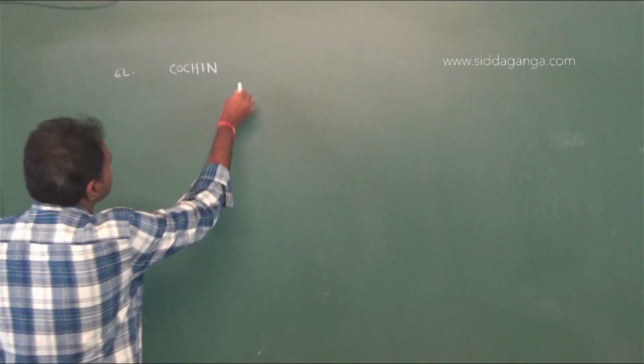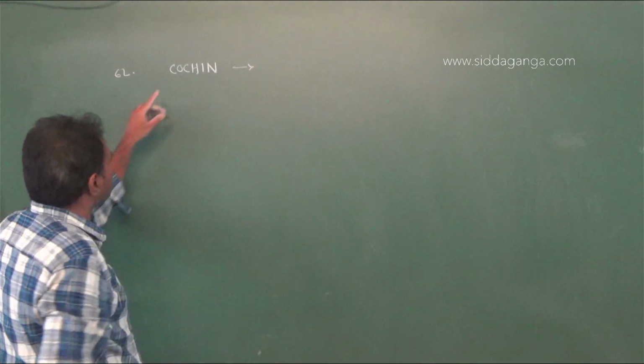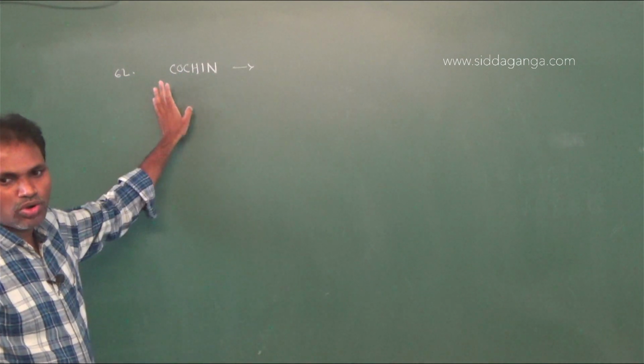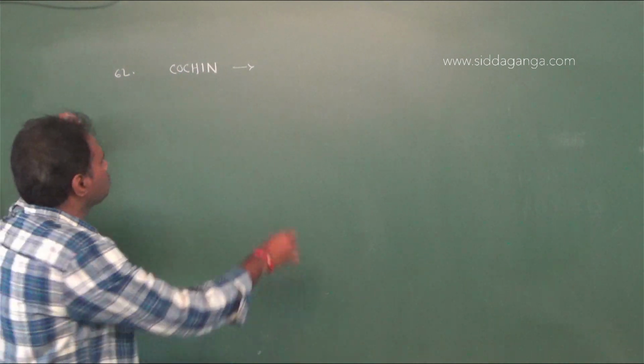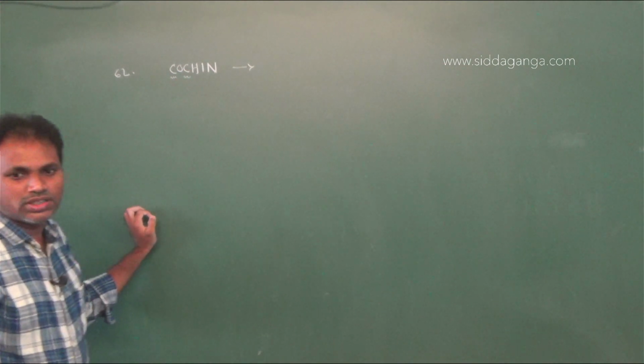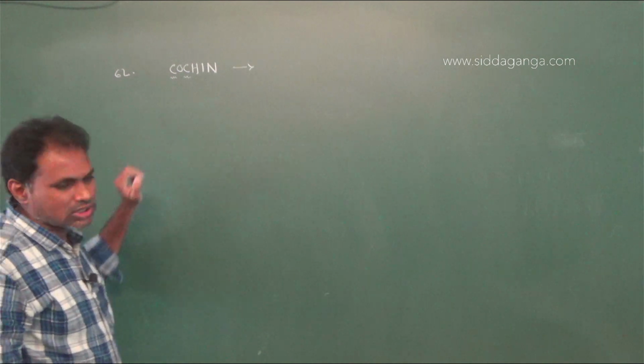If we observe this word, how many letters are there? 1, 2, 3, 4, 5, 6. Total letters are 6. In those 6 letters, 2 C's are there, C is repeated 2 times.